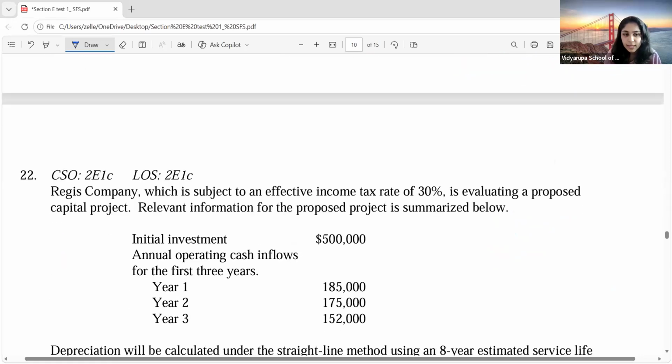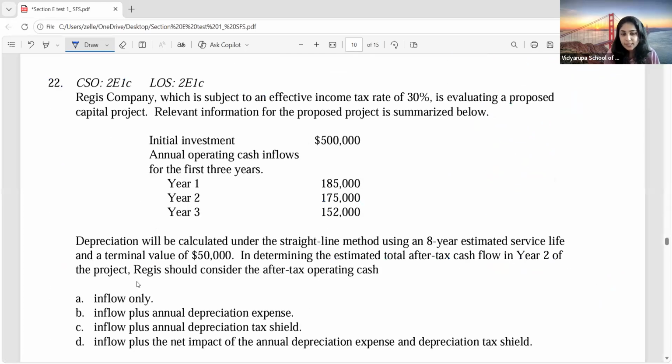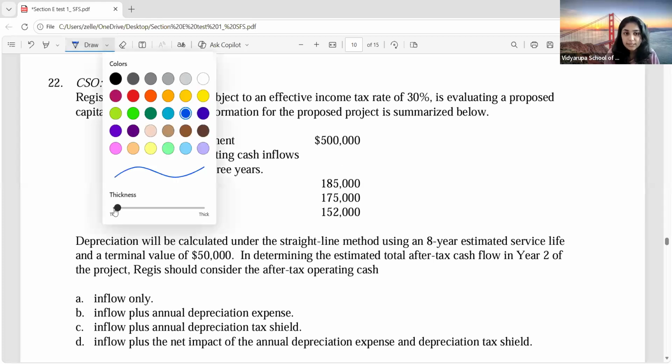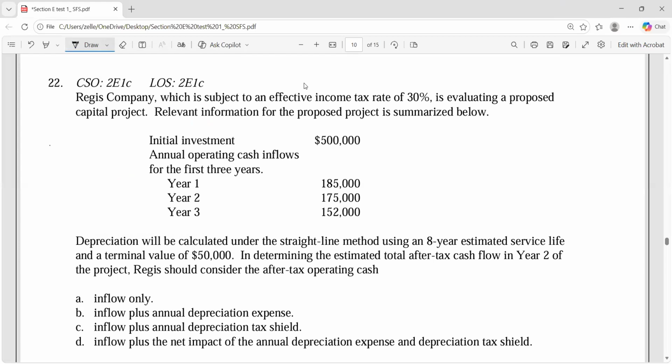Okay. Can you all try question number 22? Basically, this is not a practical question, right? Because by looking at the options, you will know. So you don't have to spend time on the calculation. Just read the requirement of the question. What are they saying? Which one? The 22nd. What's the answer?